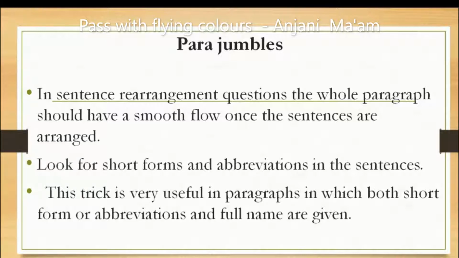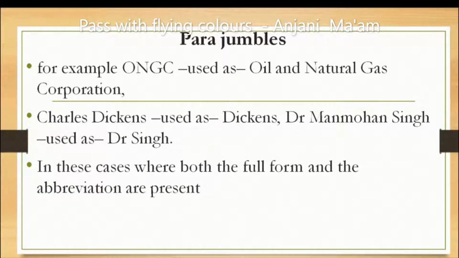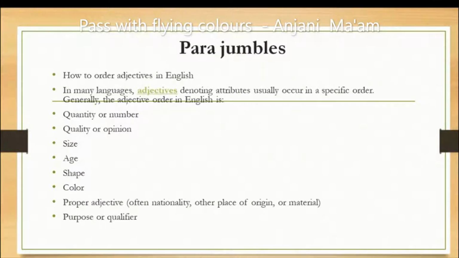So look for the short forms and abbreviations in the sentences. This is very useful in paragraphs in which both short forms or abbreviations and full names are given. For example, ONGC, if it comes in your jumbled sentence, is used as Oil and Natural Gas Corporation. Charles Dickens, instead of using the full form, Dickens is given. Dr. Manmohan Singh, instead of this we use Dr. Singh. So in these cases where both the full form and the abbreviations are present, you can recognize.